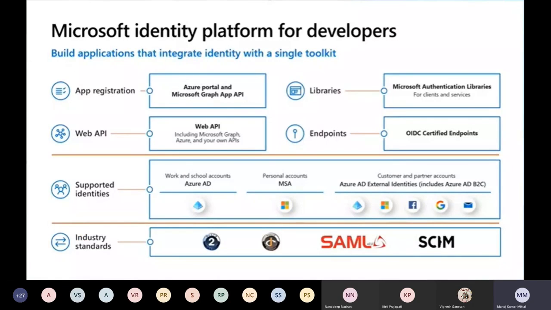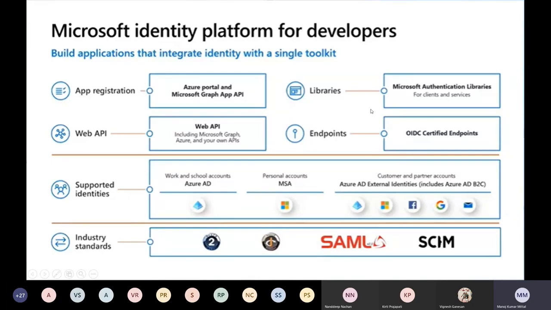Now let's talk about what the Microsoft Identity platform offers from the developers' point of view. It gives one portal to register all our applications. We can log into portal.azure.com, go to app registration, and register all our applications in one place.